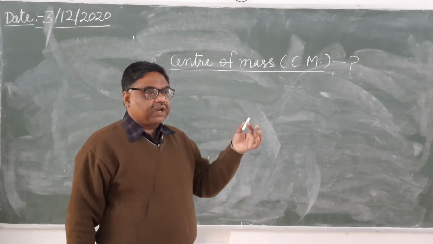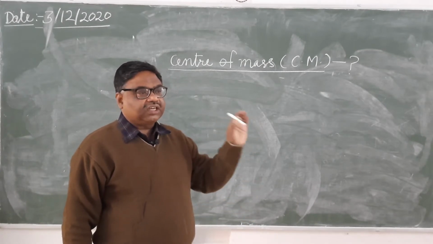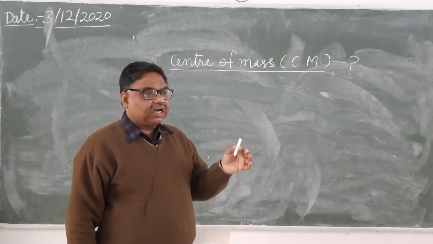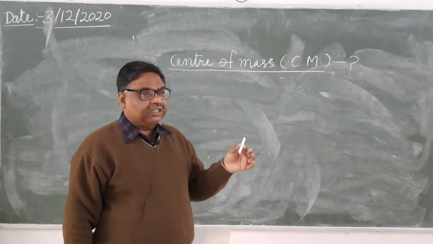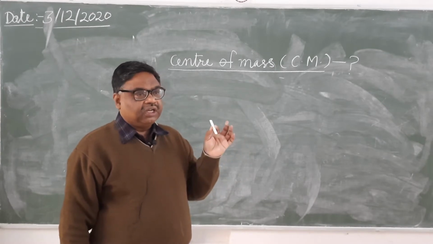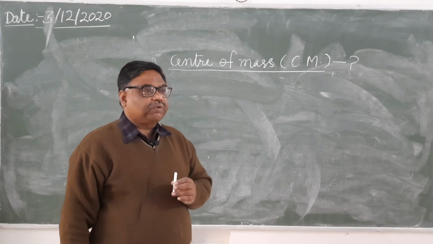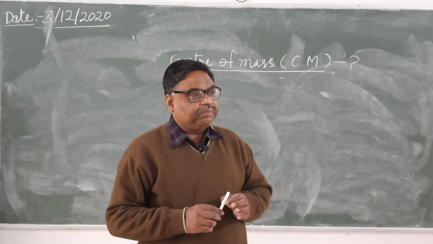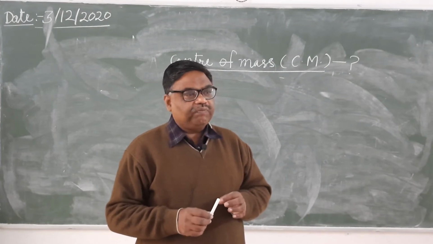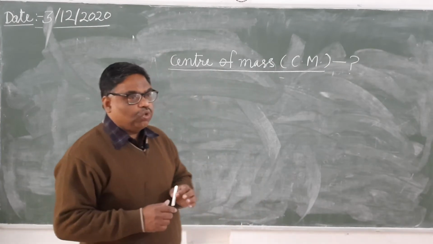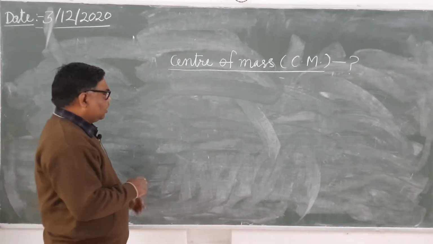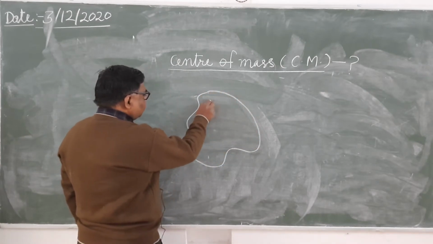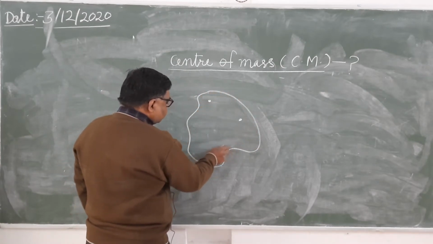Then how will you apply those laws in case of a body which has a definite size, whose size cannot be assumed negligible? How will you apply Newton's laws for those? We can apply Newton's laws by defining a point, the center of mass, at which we assume whole mass to be concentrated.